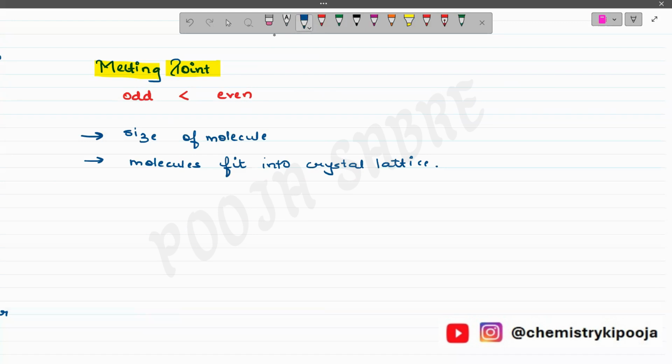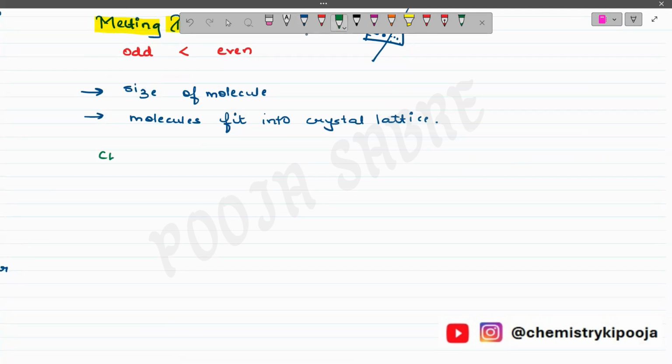Suppose a molecule is perfectly fitted into this crystal lattice. It requires a lot of energy to break this lattice, isn't it? It requires a high amount of lattice energy to break this lattice. Because of that, the melting point is high, because it requires a high amount of energy to melt it. Clear? Let us take one example.